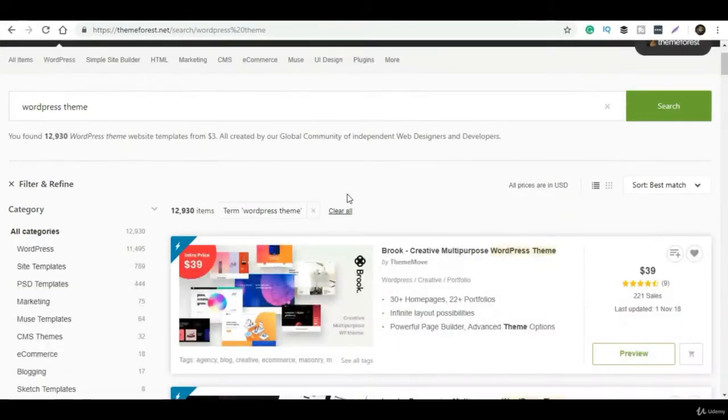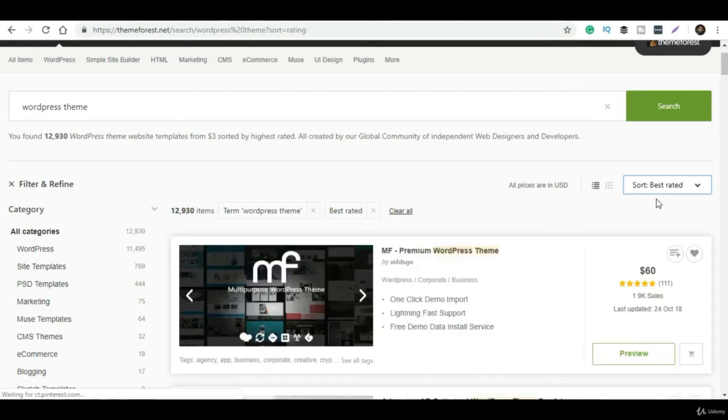Why do we choose the best rated? For example, this theme has around 1.9k, approximately 2k ratings, and the people are happy with the service and the look, and it is creating value in our life. They're happy with the theme, and if you simply scroll down, you can see.